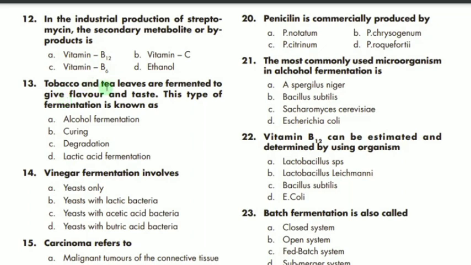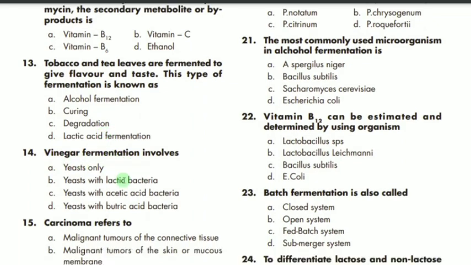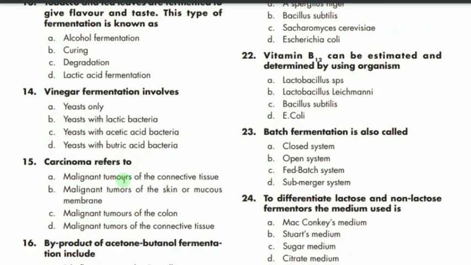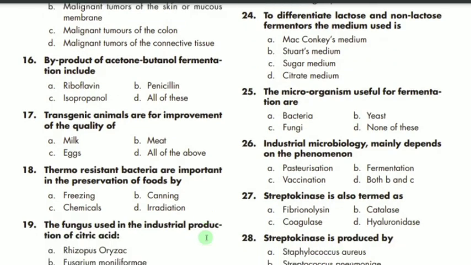Then we have, tobacco and tea leaves are fermented to give flavor and taste. This type of fermentation is called what? It is called curing. 14th MCQ says that vinegar fermentation involves what? So it mostly involves yeast with acetic acid bacteria. Then we have 15th MCQ, which says that carcinoma refers to what? So carcinoma actually refers to a malignant tumor of connective tissue. D is the correct option.